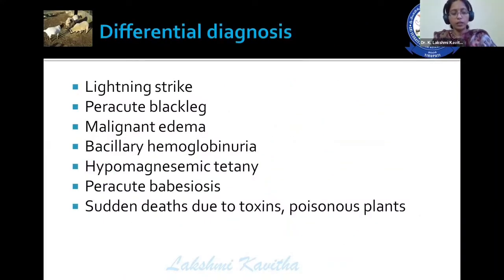Differential diagnosis: here, it should be differentiated from lightning strike. Definitely the history or the environmental conditions itself will give some clue about lightning strike. Then peracute blackleg, in which you can appreciate that generally blackleg appears in well-fed animals and one side of the limb gets affected. It shows gangrenous myositis, and if you touch the affected portion, it gives crepitation.